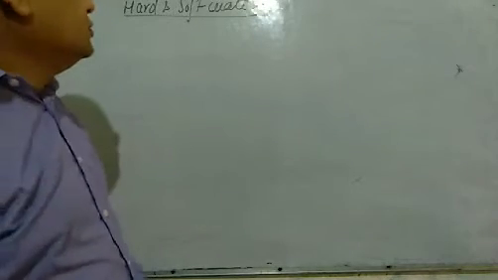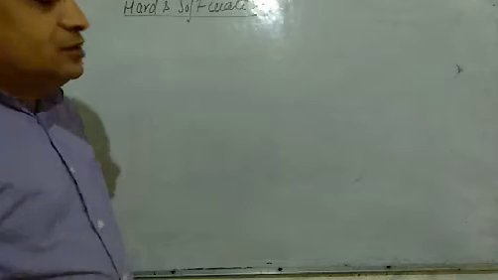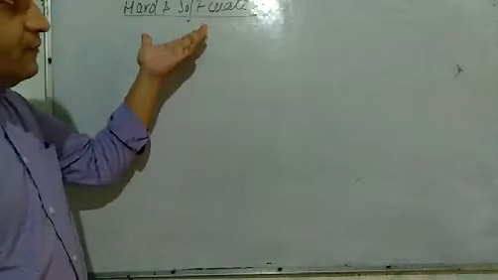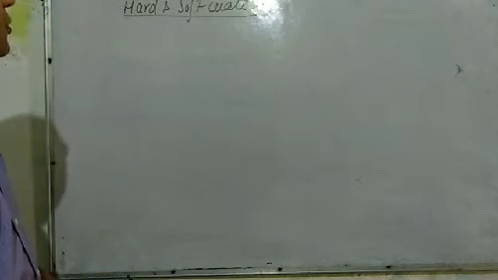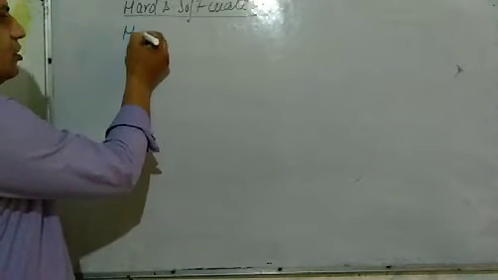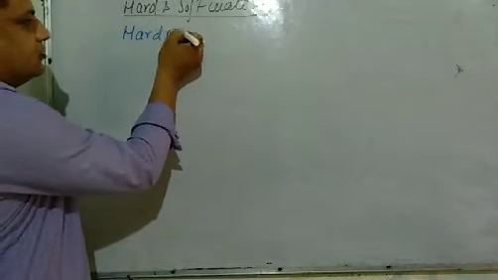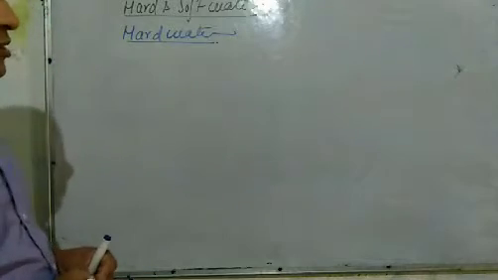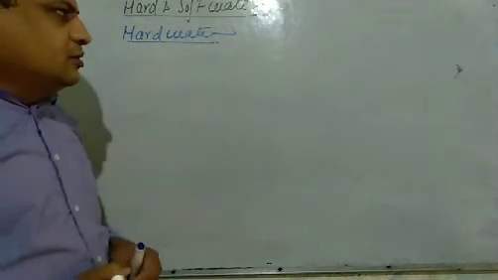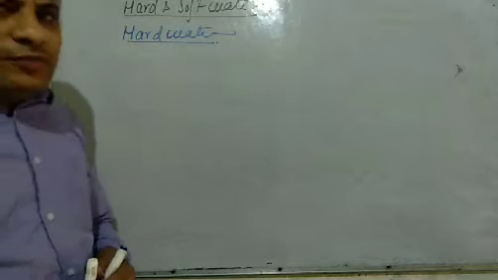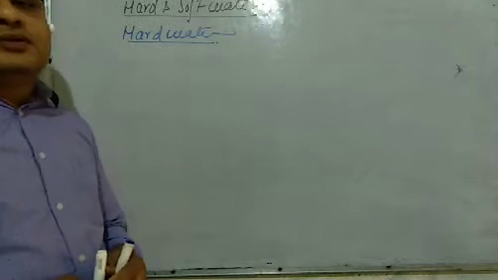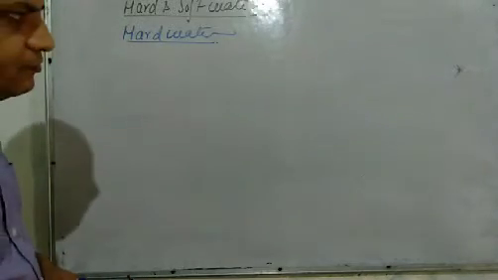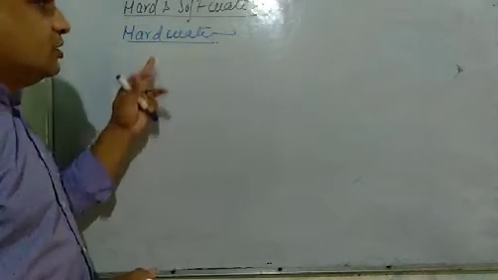So students, class 11th chemistry, unit 9 hydrogen, and the topic is hard and soft water. So first of all, hard water. The water containing bicarbonates, chlorides and sulfates of calcium and magnesium is called hard water.